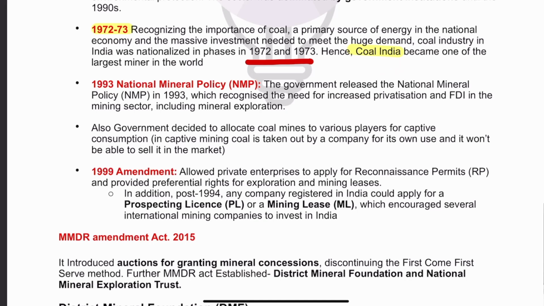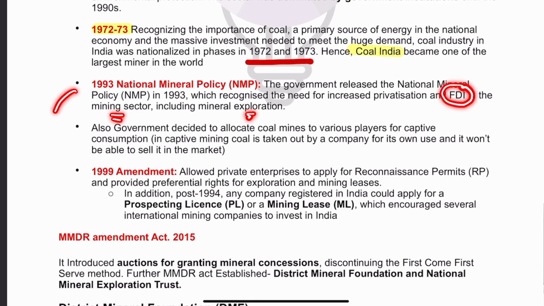And I tell you in advance that the monopoly of Coal India will continue till 2020. Then in 1993, the National Mineral Policy was issued. 1993 means a post-LPG era. We were moving towards liberalization and developing a positive attitude towards the private sector. So this 1993 National Mineral Policy announced that the private sector's participation needs to be increased, and more FDI is to be brought into the mining sector.